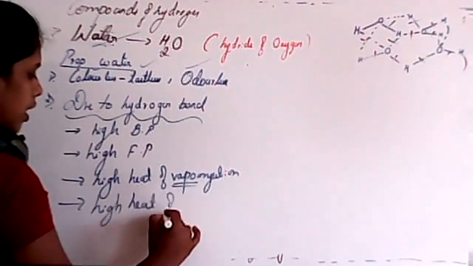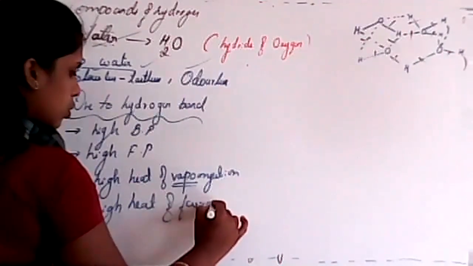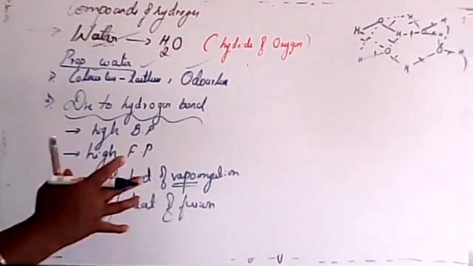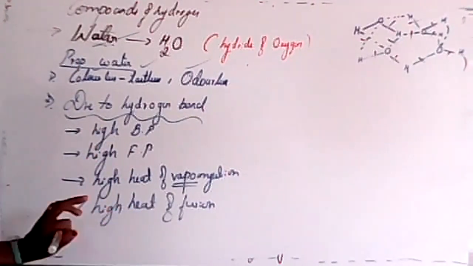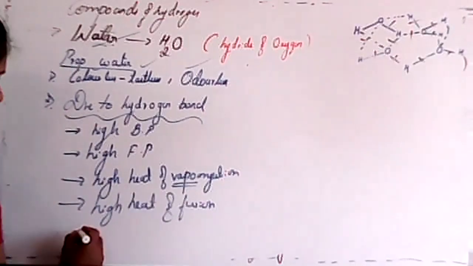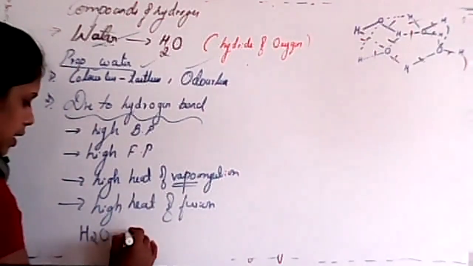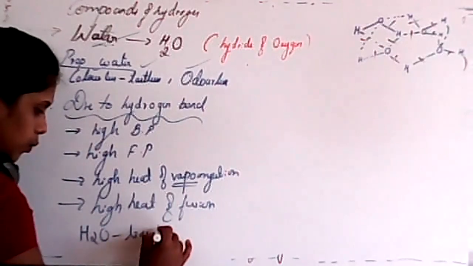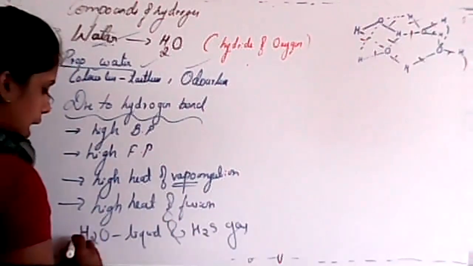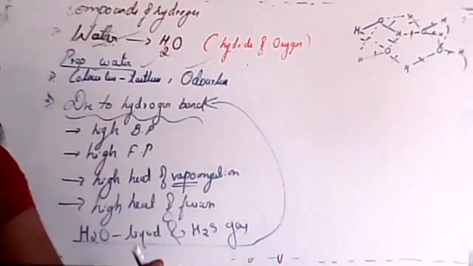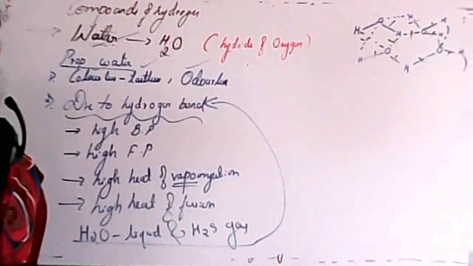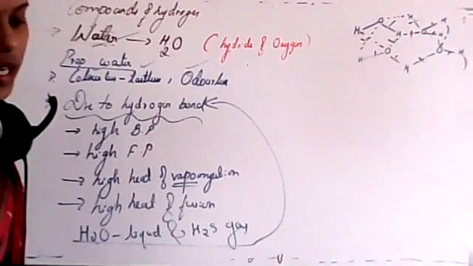You know about fusion, so to fuse means to melt. One thing I already discussed: water is a liquid, but H2S is a gas. This property is again due to hydrogen bonding. Is this clear, students?